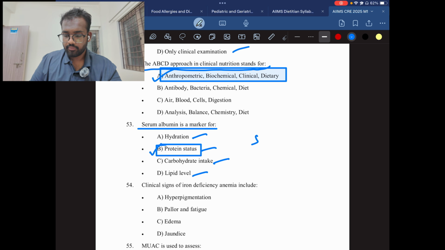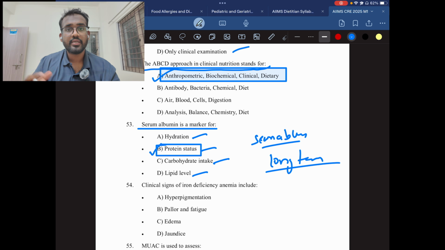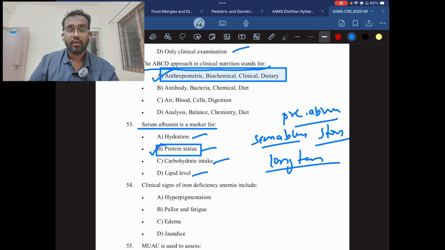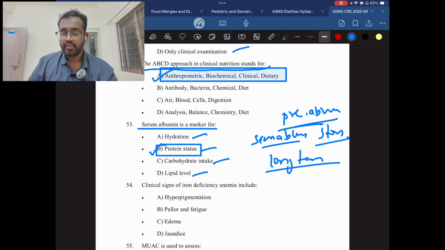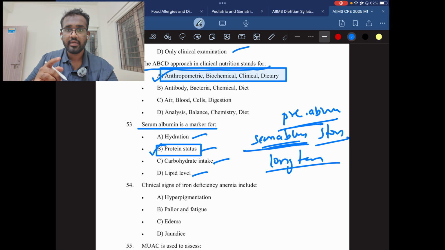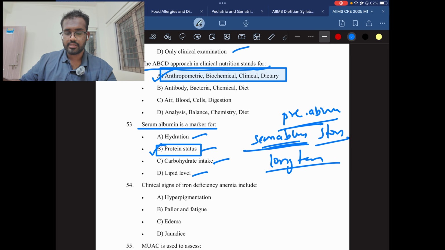Serum albumin is a long-term malnutrition indicator, a tool used for long-term deficiency. Pre-albumin is for short-term malnutrition and protein deficiency, which we can find over 3 days or 1 week. If the patient is malnourished for a long time, like protein energy malnutrition, then we check serum albumin. Remember, serum albumin is for long-term malnutrition status, and pre-albumin is for short-term malnutrition status.